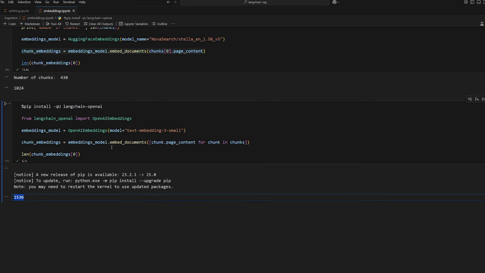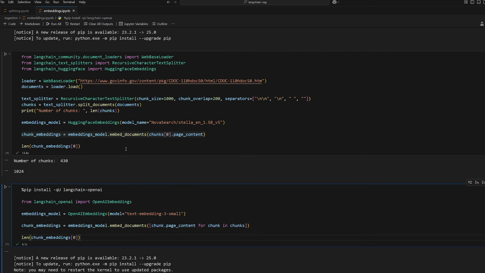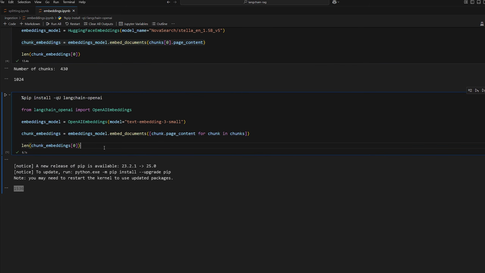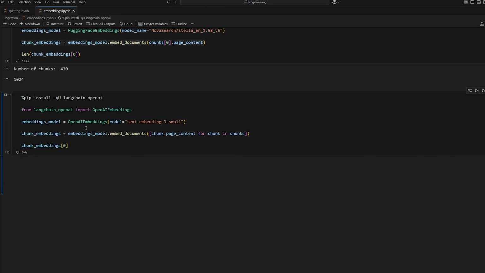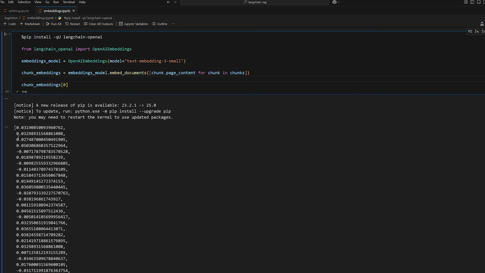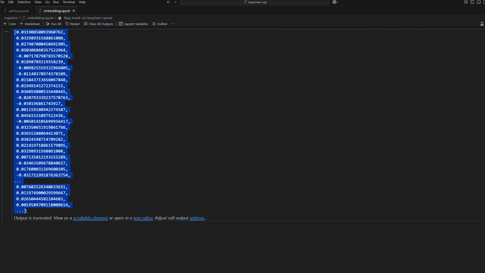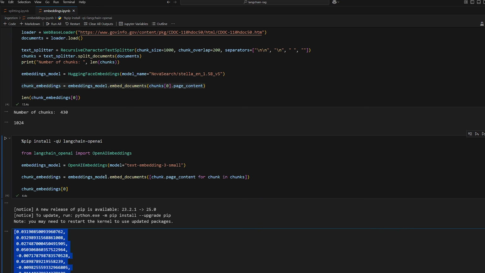It was really quick, and that's one of the benefits of using a hosted model because their machines are much more powerful and can do the work for you much faster than running it on your local machine here or hosting a machine yourself. So we can see that the dimension size is 1536. So again, every embedding that is outputted by this embedding model will have that size, okay? So we can print out the contents of a single embedding if we want to. Let's do that. It's just going to be a bunch of numbers, but I'll prove it to you. Here we go. We can see it's a bunch of numbers. So this is the vector of numbers that represents our embedding for the text that we gave to the model.